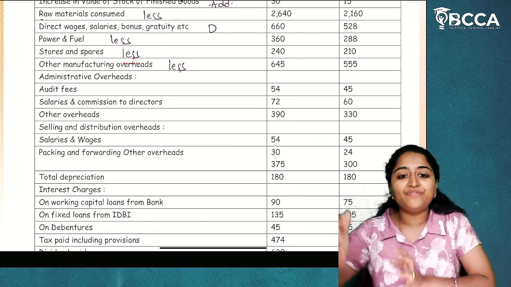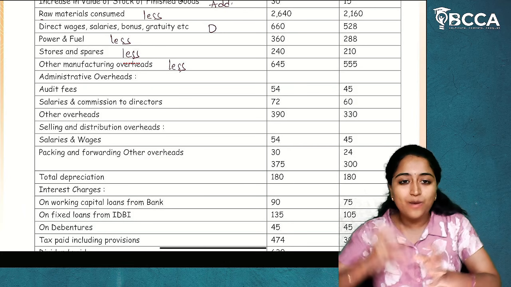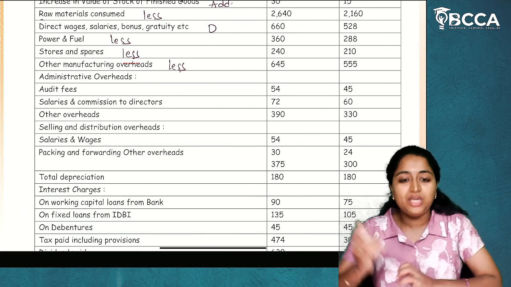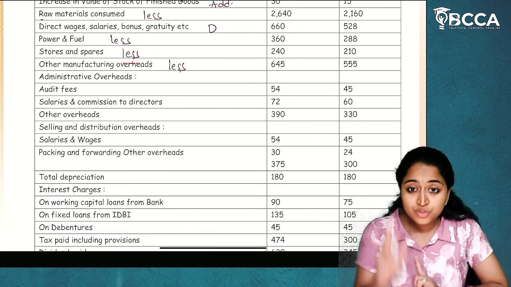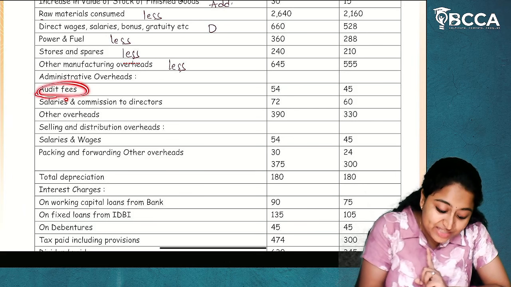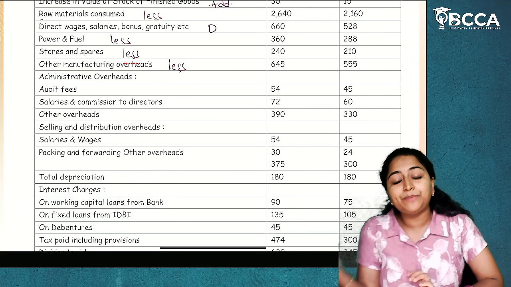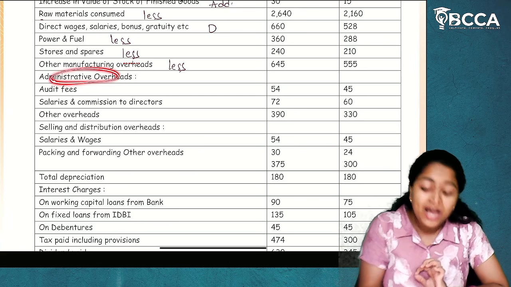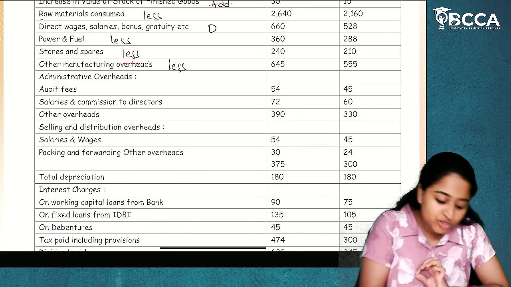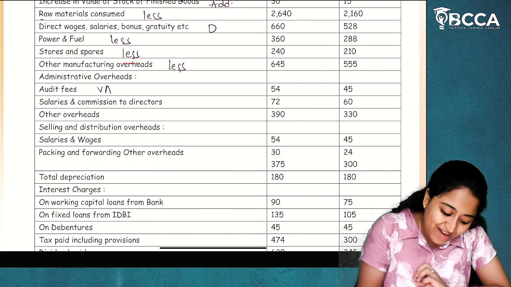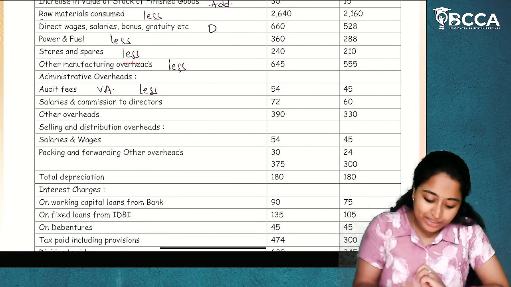To clear these finished goods and check the quality, quantity and all, we are paying audit fees. Because of this, audit fees is given under administrative overheads, not as a separate audit fees. So this will be taken into value addition. Here we'll reduce it.